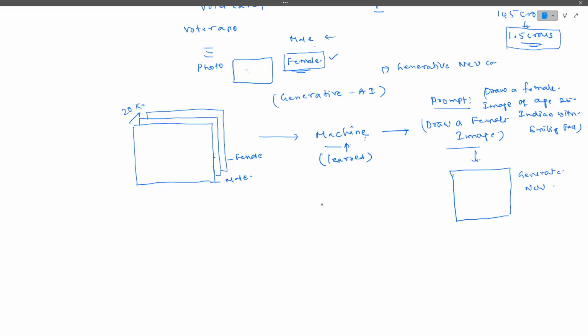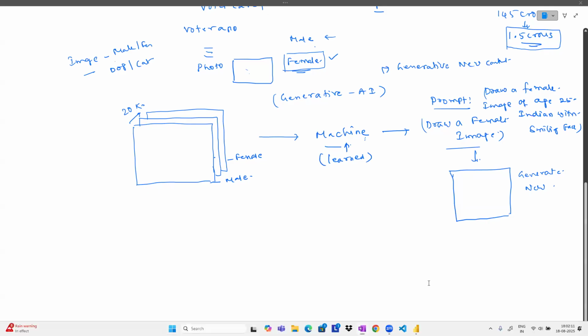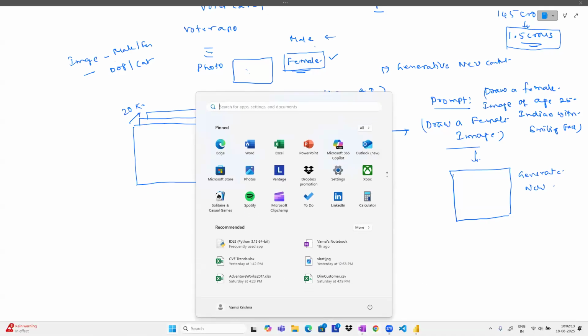For example, as I said, what are discriminative AI models? If you give an image, the model will tell you whether it is a male or a female, or whether it is a dog or a cat. They identify whether it is a male or a female, a cat or a dog, something like that. But generative AI models are not like that, guys. They can generate some kind of new content.